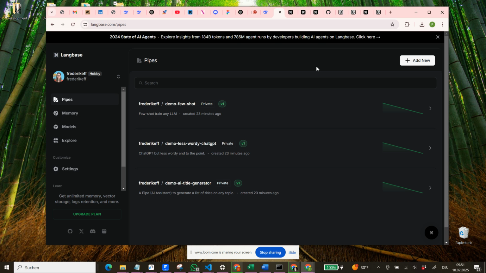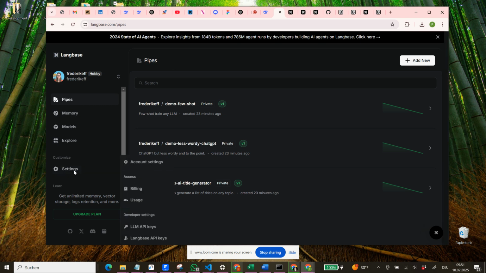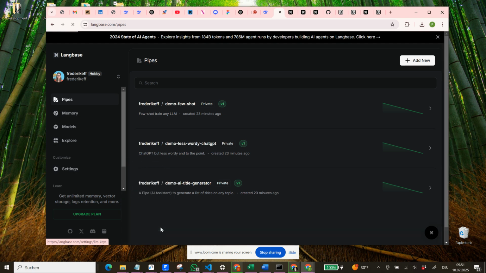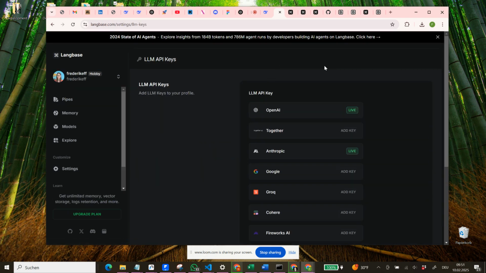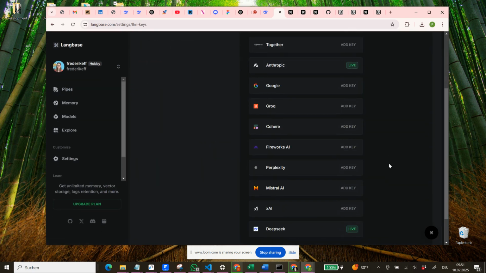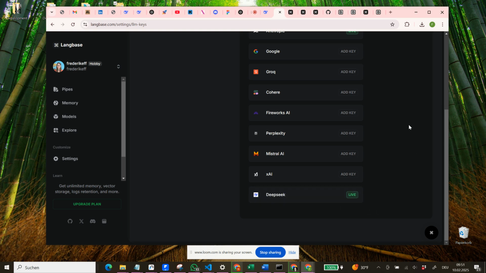There's only one thing that I changed, and this is that I went into settings. In settings, I went to LLM API keys as well as Langbase API keys. In LLM API keys, you can add the API keys for your different AI models.